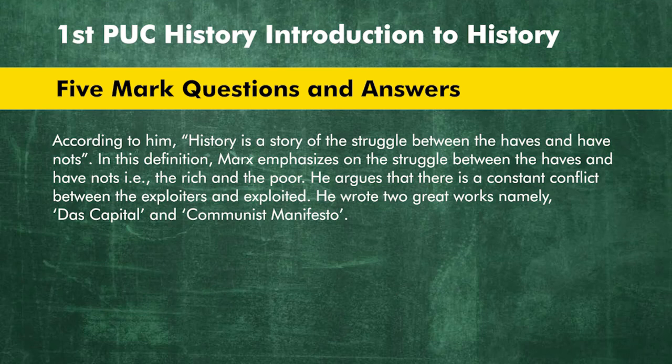According to him, history is a story of the struggle between the haves and have-nots. In this definition, Marx emphasizes on the struggle between the haves and have-nots, i.e., the rich and the poor. He argues that there is a constant conflict between the exploiters and exploited. He wrote 2 great works, namely, Das Kapital and Communist Manifesto.